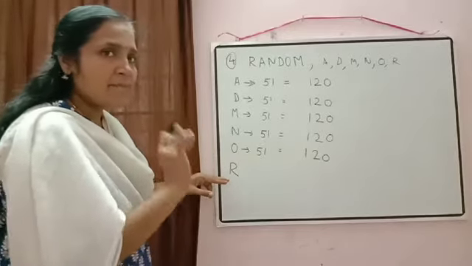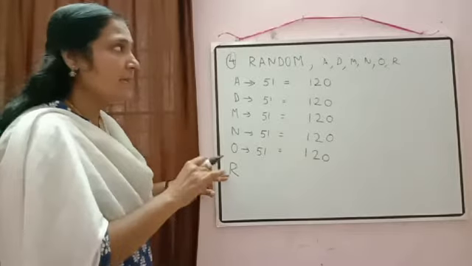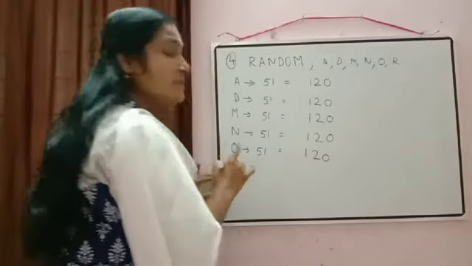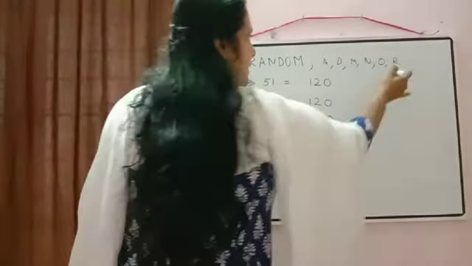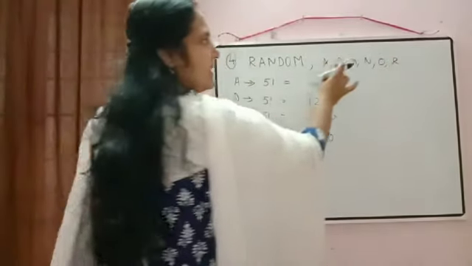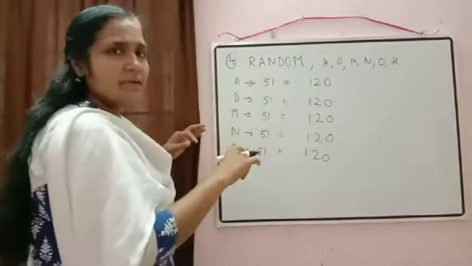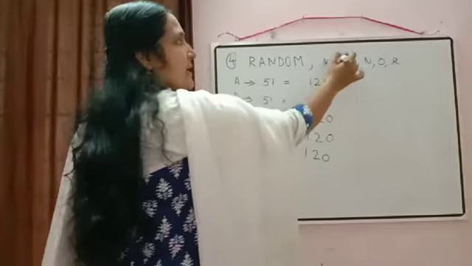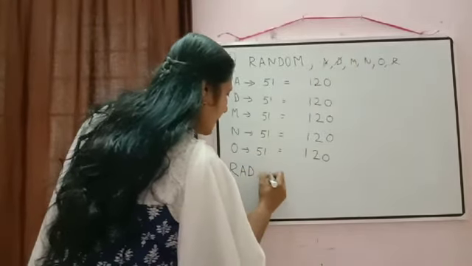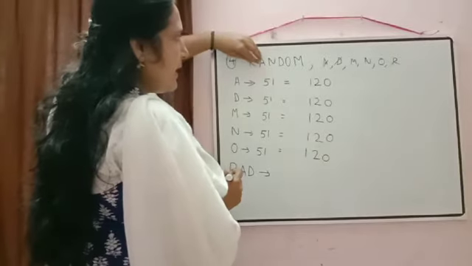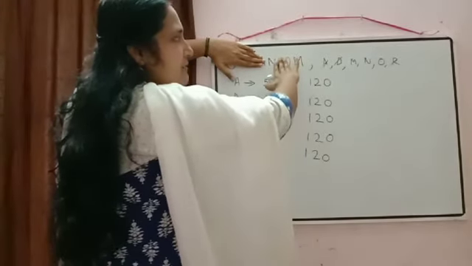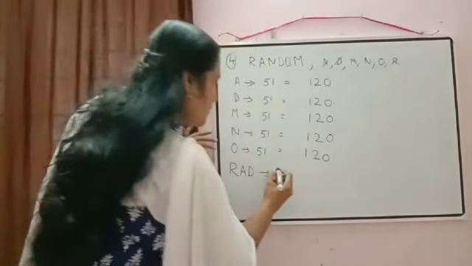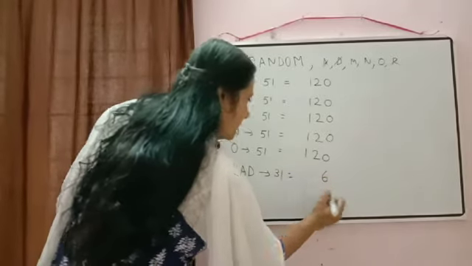So now we'll move to the next letter. According to dictionary order, which letter will come first? RA. RA only will come, but in that also RANDOM will come there. So R we have taken and A also we have taken. So these letters are remaining there. So according to dictionary order, now what will come? All the words which are starting with RAD. Number of words starting with RAD. Now R, A and D is fixed. Their position we cannot change. Remaining 3 letters can be arranged in 3 factorial ways. So it will be equal to 6.